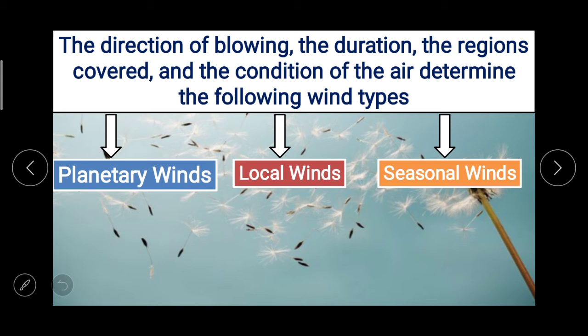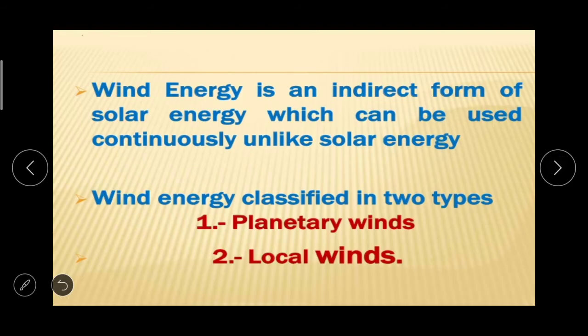The direction of blowing, कौन सी दिशा में जा रही है, the duration, कितने टाइम के लिए, the regions covered and the condition of the air determine these three types of winds, that is the planetary winds, local winds and seasonal winds. We'll now go into detail about this.